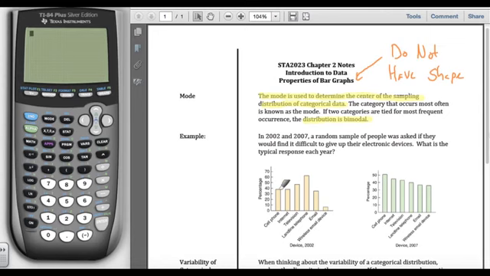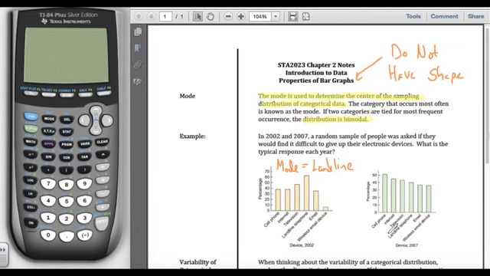So about 38% or so, just under 40% said they would find it difficult to give up their cell phone. Same for internet. Television, about 50%. And then in 2002, landline was the most popular response. Over 60% said it would be very difficult to give up my landline telephone. So here we can say the mode would be the landline. You can see email, close to cell phone and internet, and then wireless email device, it's pretty low.